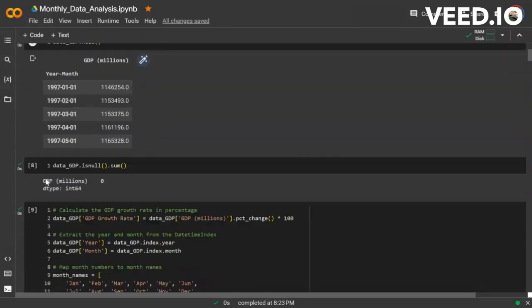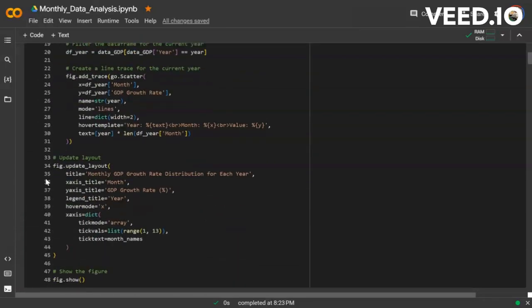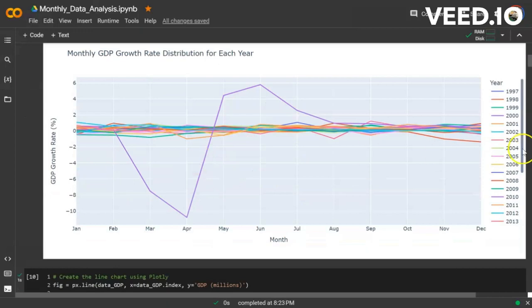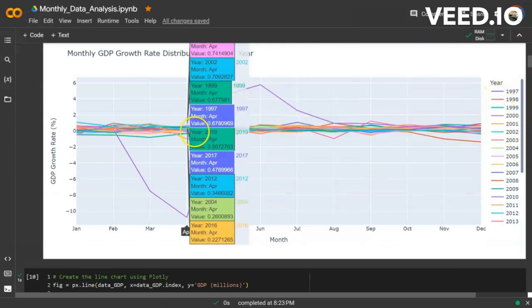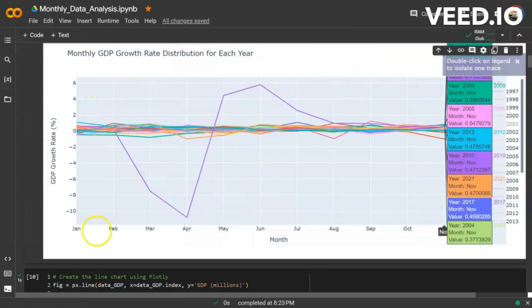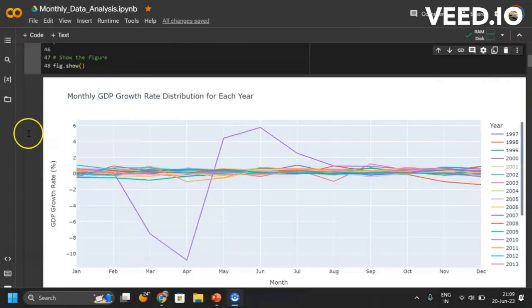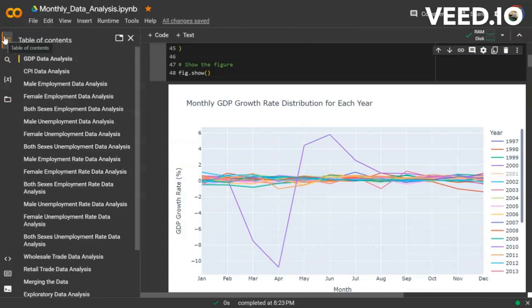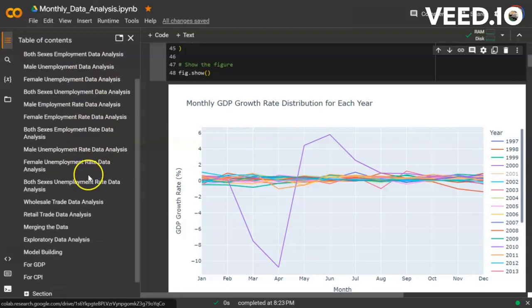Then this is the GDP analysis part. Here we have done the analysis which shows the range of GDP growth rate for each and every year. This is the monthly data distribution for GDP, and here is the section based development of each and every code which we have done, where we can see different categories analysis.